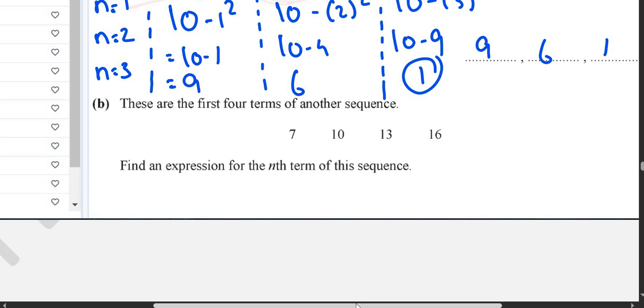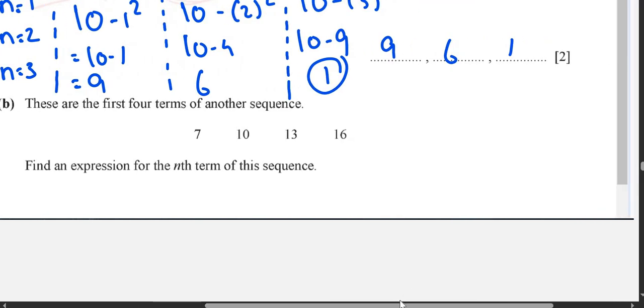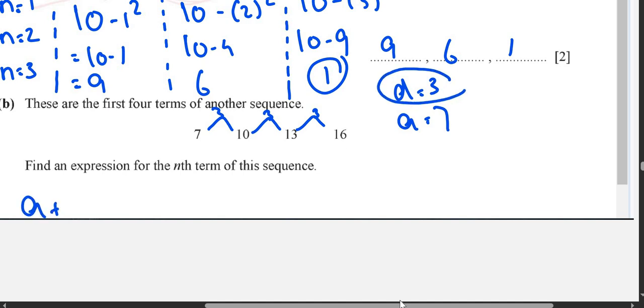Now, in the next question it says there are 4 terms of another sequence. Find an expression for the nth term. So look, the difference between the terms is 3, 3, 3, which means the difference is 3, and the first term a is 7. Whenever the difference is the same, you use the formula a plus n minus 1 multiplied by d. So 7 plus n minus 1 multiplied by 3.